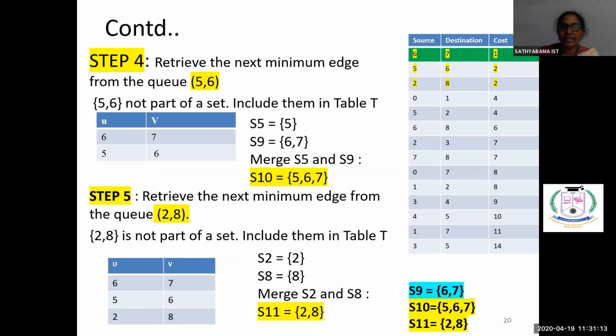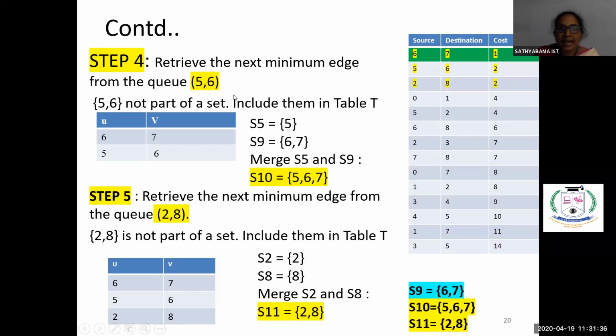Okay, again we are proceeding. 6, 7 is already included. This is the main table we had, with the various vertices and all the costs. Once you include 6, 7, next you have to include 5, 6. The one I have highlighted in green color is already included. Now we are taking 5, 6.